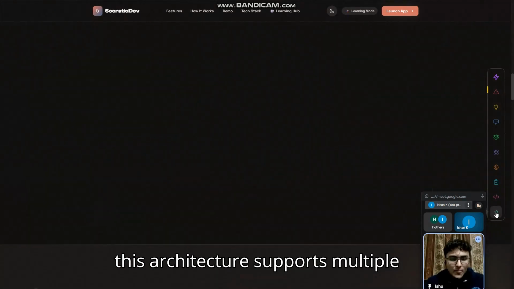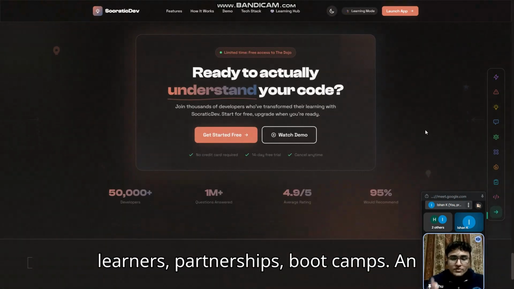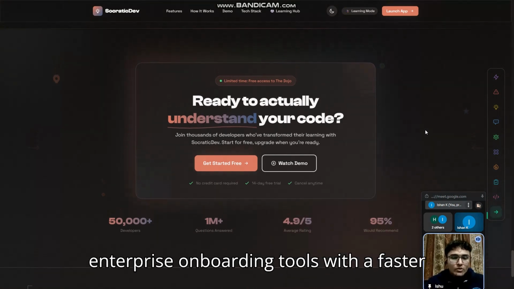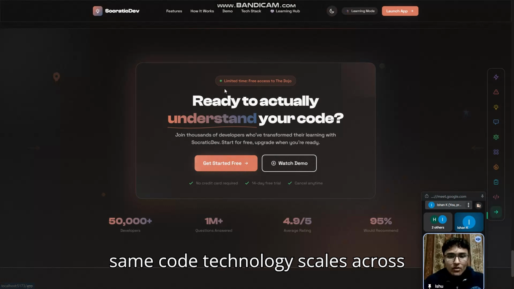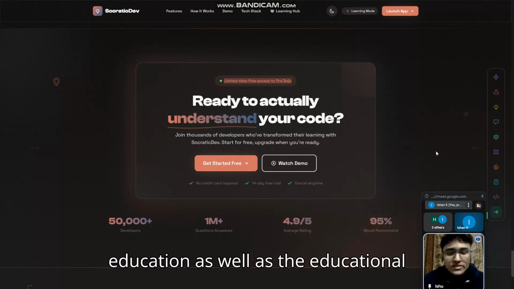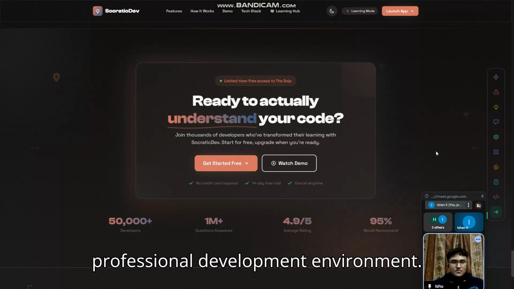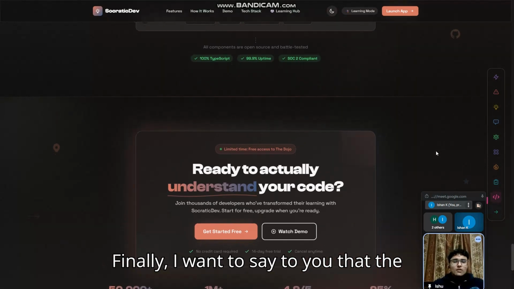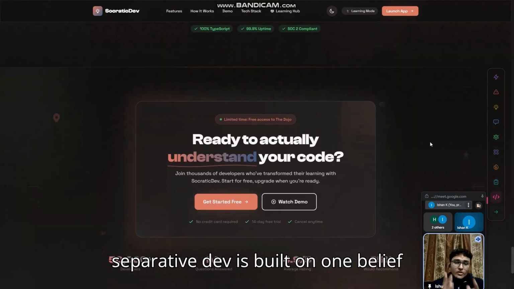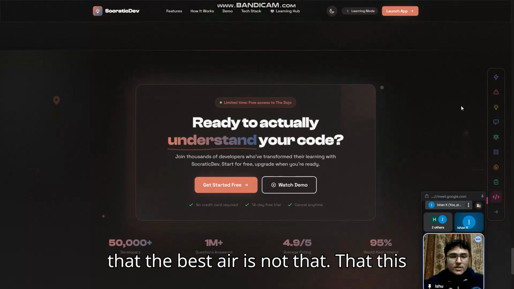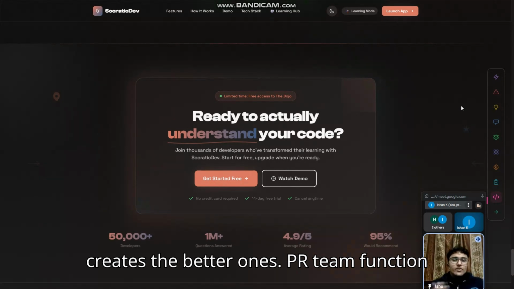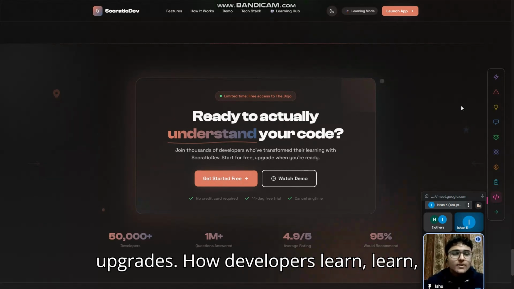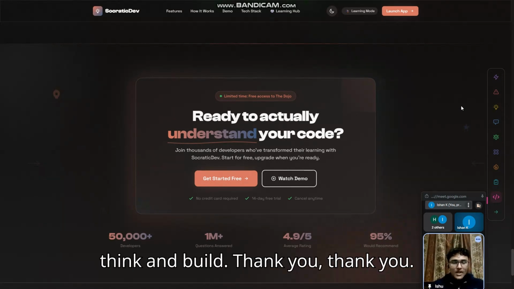From the commercial point of view, this architecture supports multiple business paths: subscriptions for learners, partnerships for boot camps, and enterprise onboarding tools where faster ramp-up directly saves money. So the same core technology scales across education as well as the professional development environment. Finally, I want to say that Socrative Dev is built on one belief: that the best AI is not the one that replaces the engineer, but the one that helps create better ones. We are Team Function Override, and we are building AI that upgrades how developers learn, think, and build. Thank you.